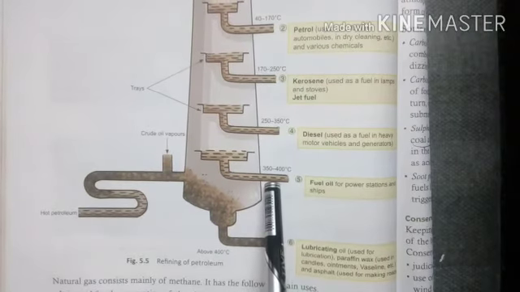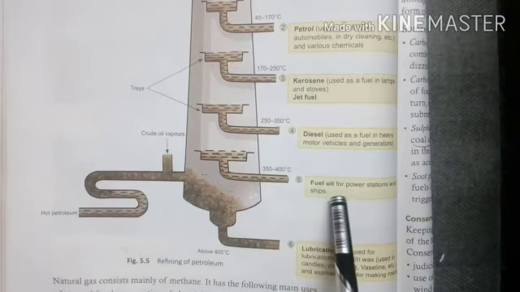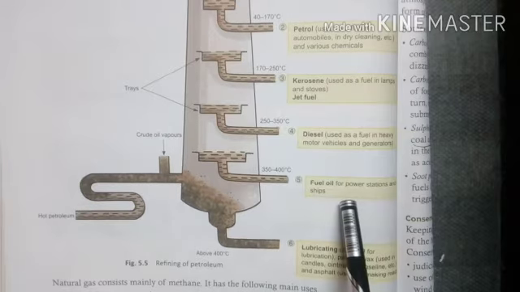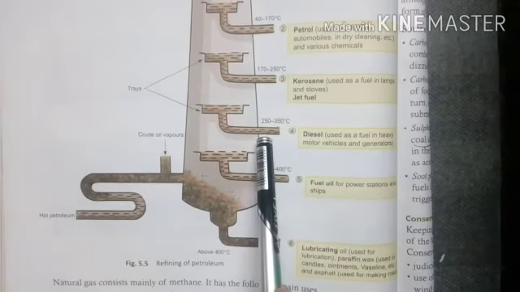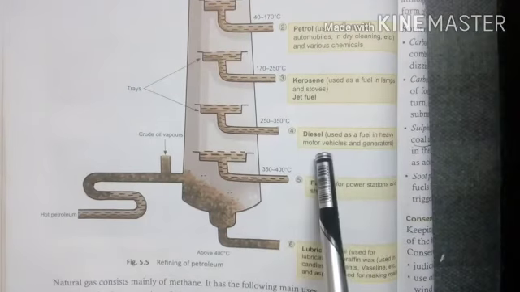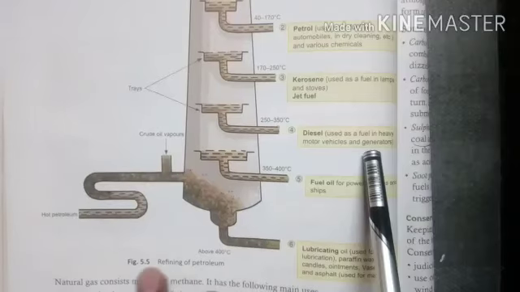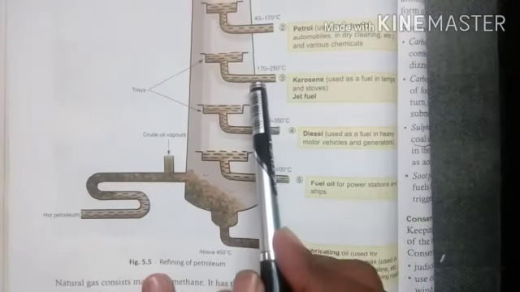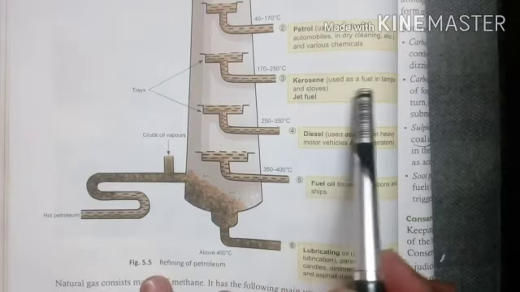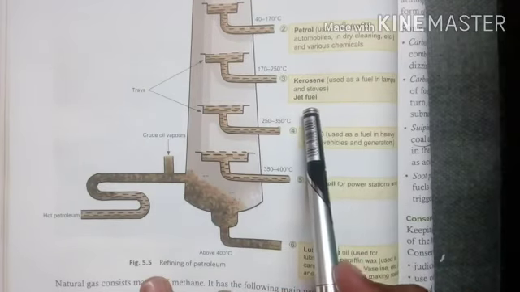Afterwards, at a temperature of 350 to 400 degrees centigrade, we get fuel oil for power stations and ships. At 250 to 350 degrees centigrade we get diesel, used as fuel in heavy motors, vehicles and generators. At 170 to 250 degrees we get kerosene, used as fuel in lamps and stoves, and jet fuel also.